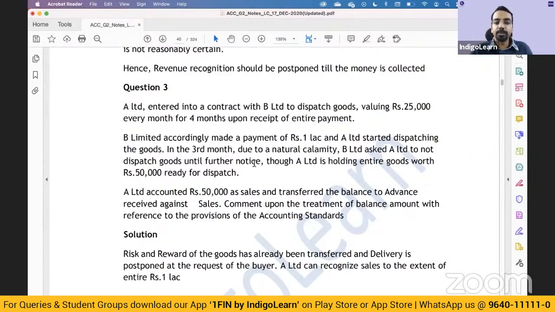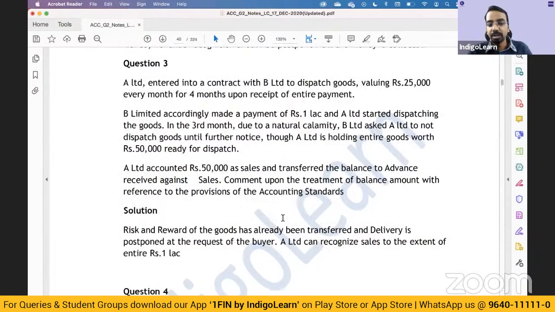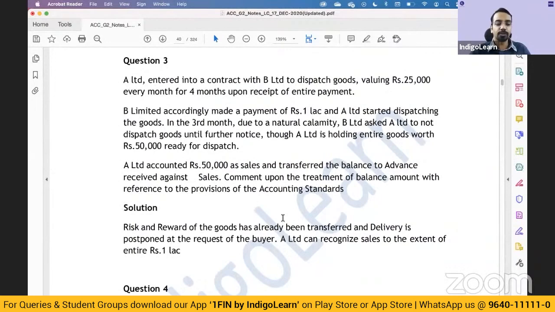So please understand, A Limited entered into a contract with B to dispatch. So A is dispatching, and what B said in the third month is, don't dispatch. A Limited is holding the entire goods worth rupees 50,000 ready for dispatch. A Limited accounted 50,000 as sales and transferred the balance to advance received against sales. Comment on the treatment of the balance amount with reference to the provisions of accounting standard.